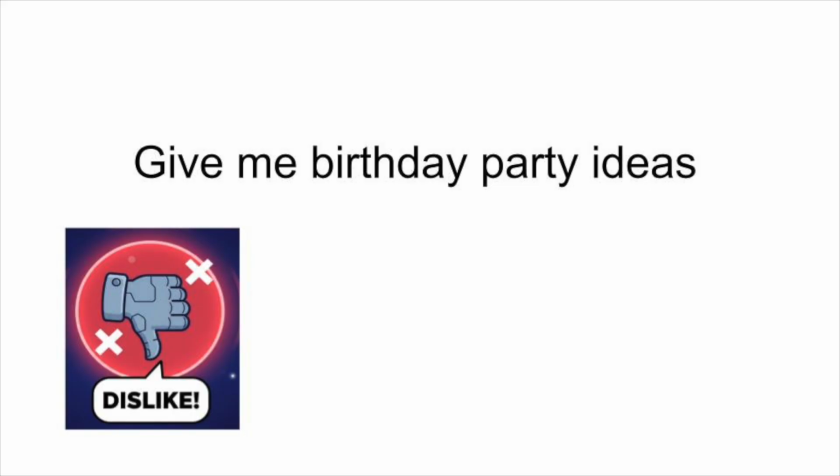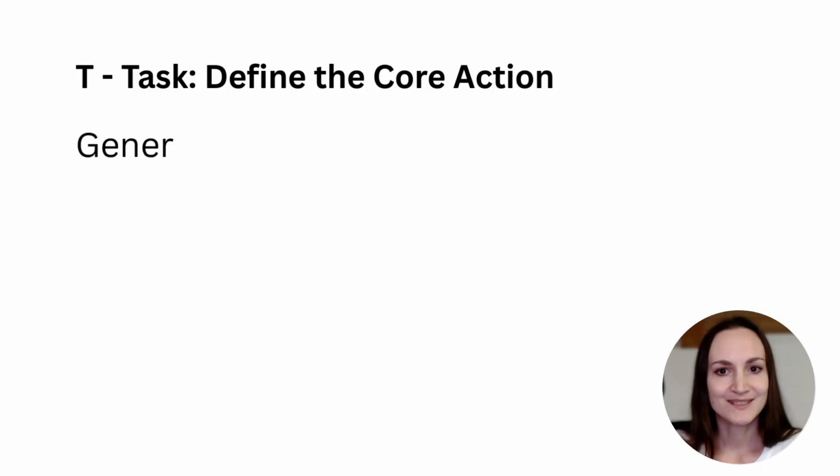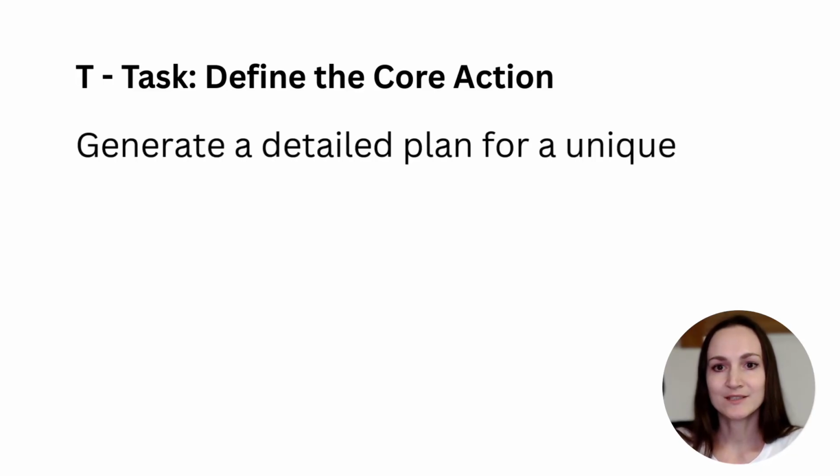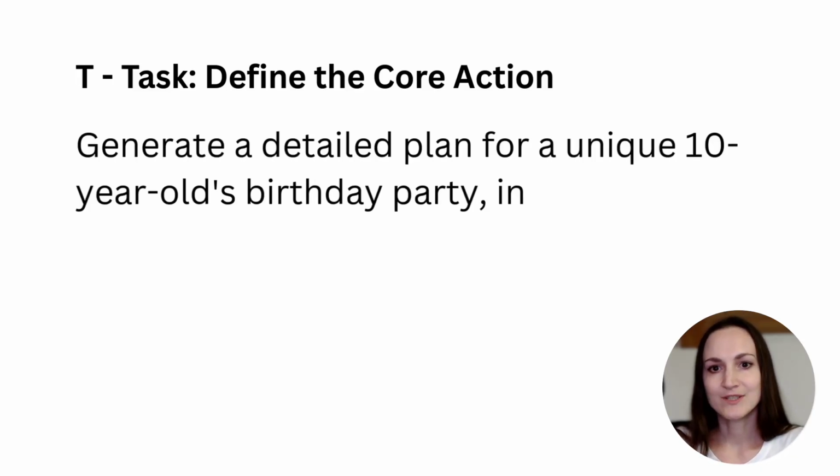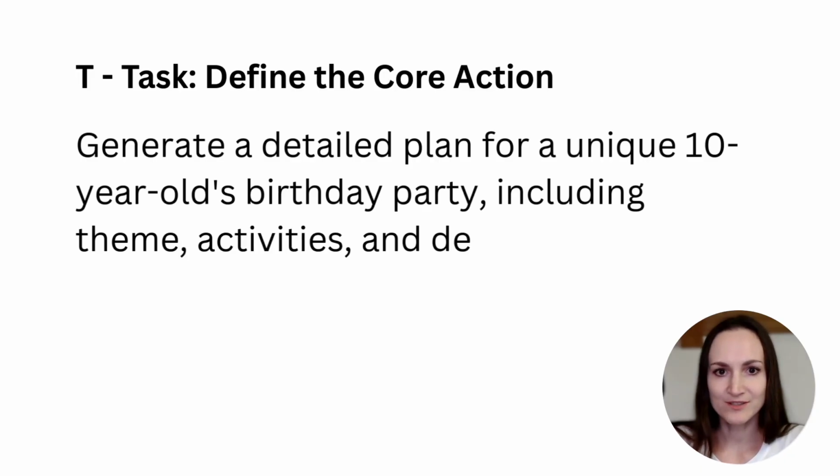Let's start with T for task. Be crystal clear about the core actions. Don't be vague. Instead of help with party planning, specify exactly what you want it to do. A weak task might be, give me birthday party ideas. But an excellent task is, generate a detailed plan for a unique 10-year-old's birthday party, including theme, activities, and decorations for 15 kids. See the difference? The AI now knows the format, the age, the number of guests, and the specific elements needed.